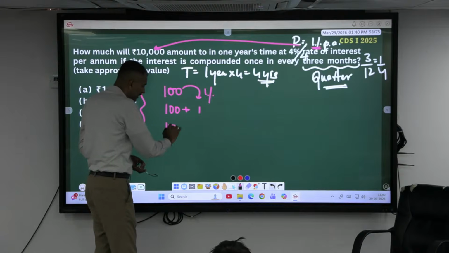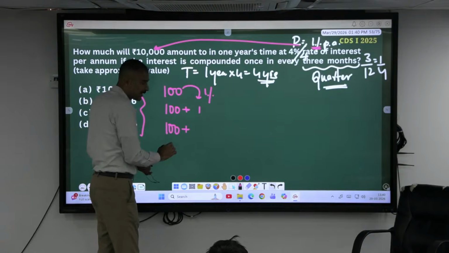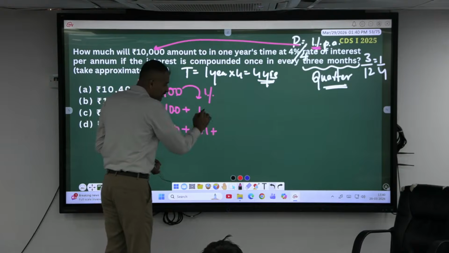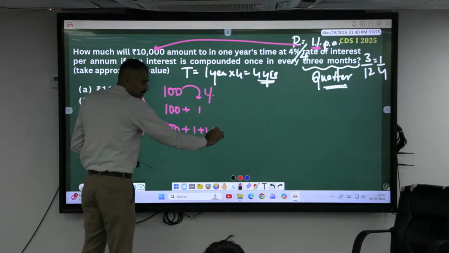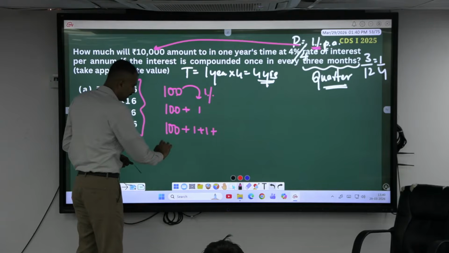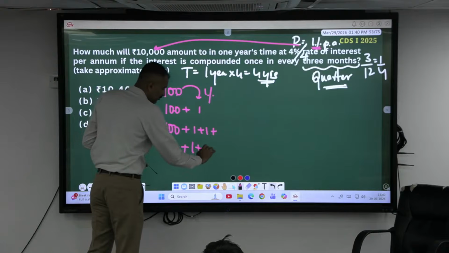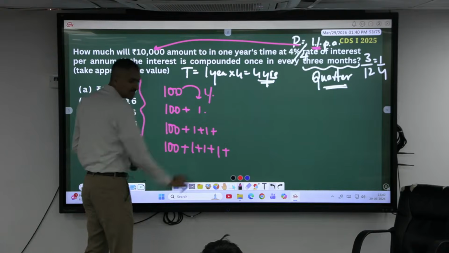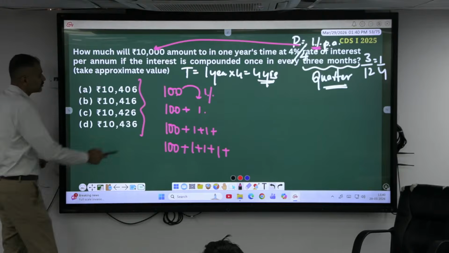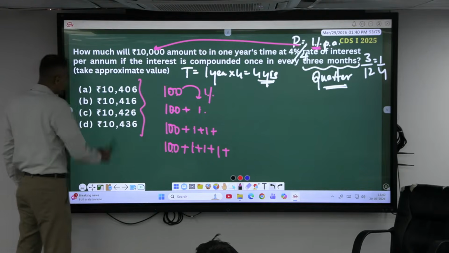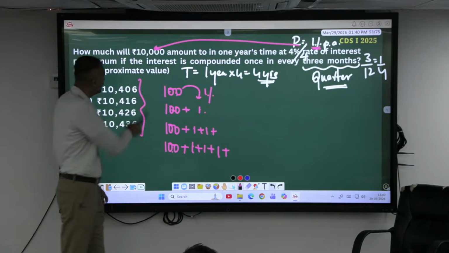Third year, 100 plus on this one 1 rupee, this one 1 rupee. Ignore the small change. Again 1, 2, 3 rupees. All the small change together may make 1 rupee. So approximately 1, 2, 3, 400 and 6 rupees is what is asked.